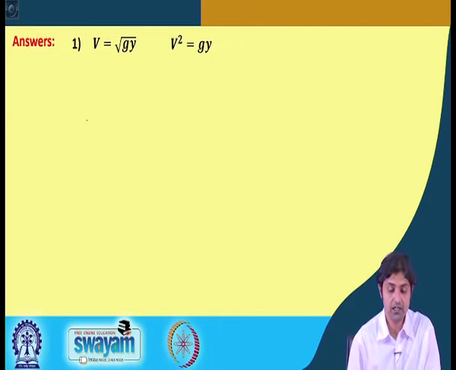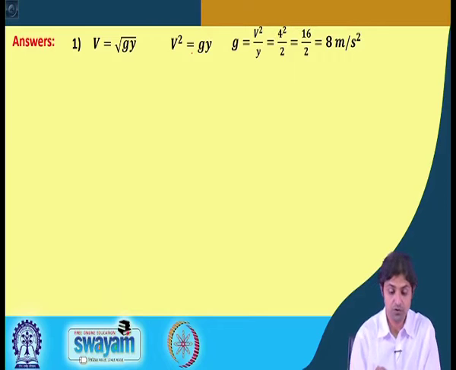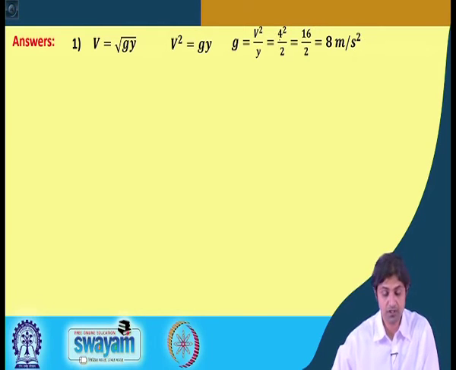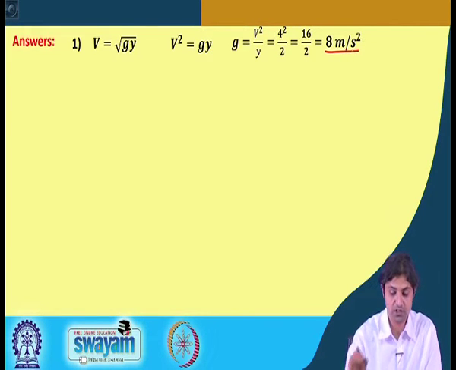So, v square can be written as g into y, squaring both sides. Therefore, if we want to find out g, it will be v square by y, v or c. So, v was given as 4 meters per second and y was given as 2. So, this gives us an acceleration of 8 meters per second squared.